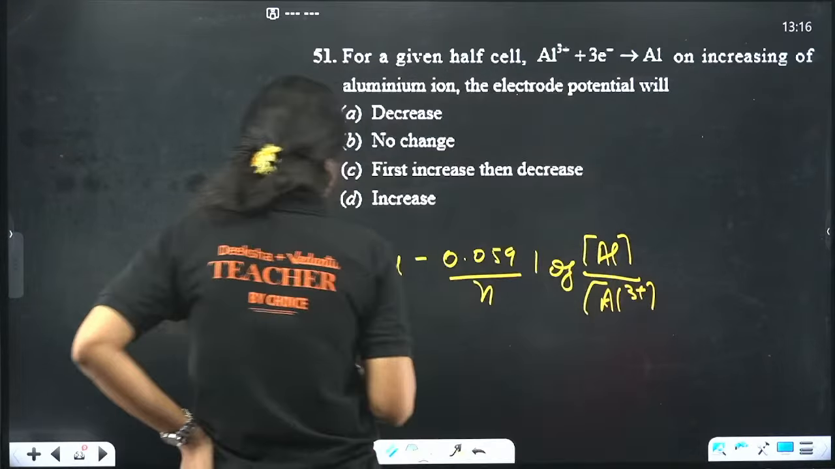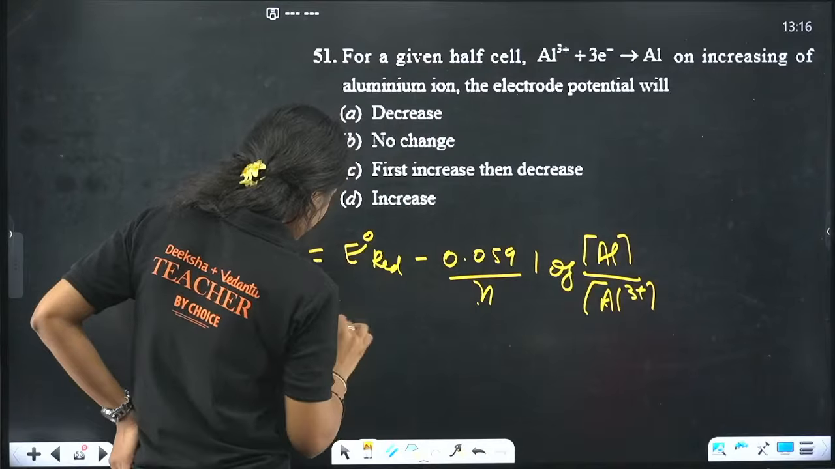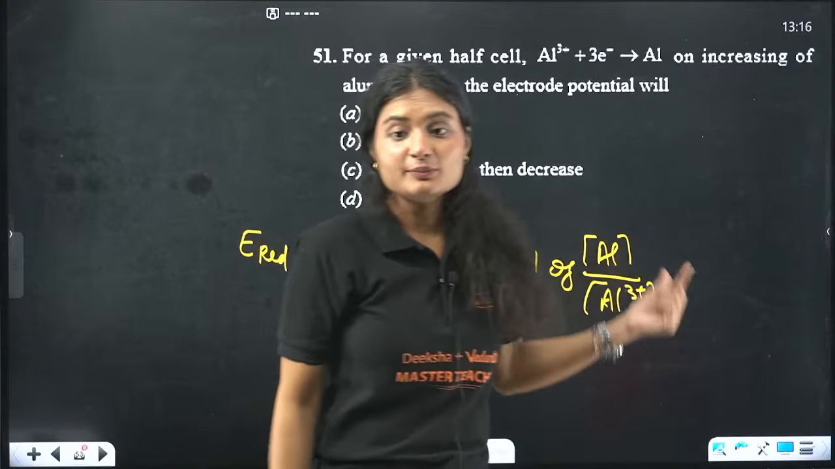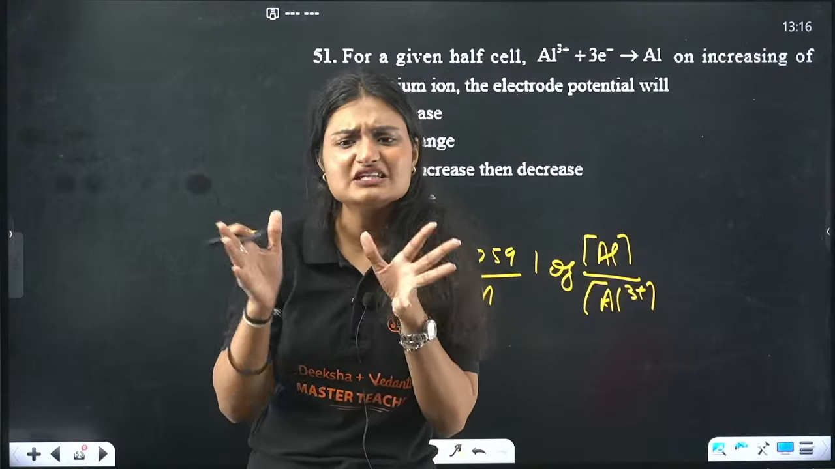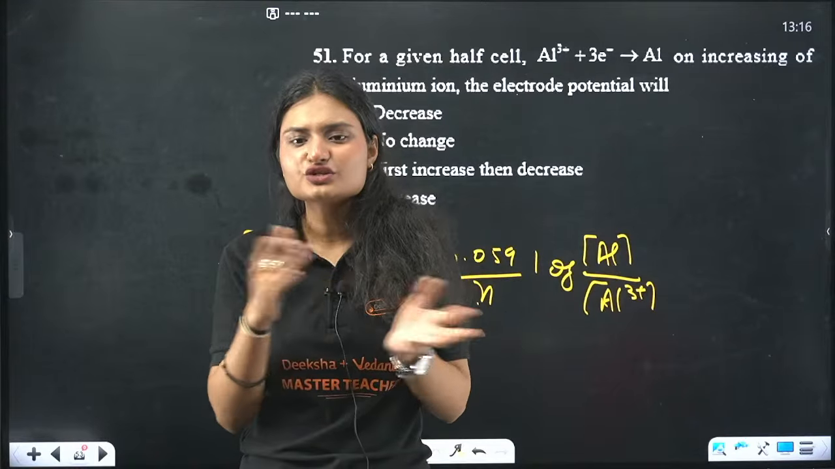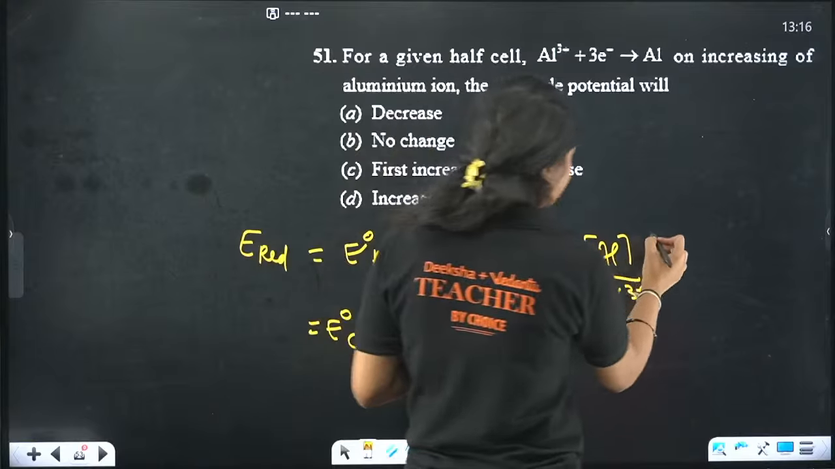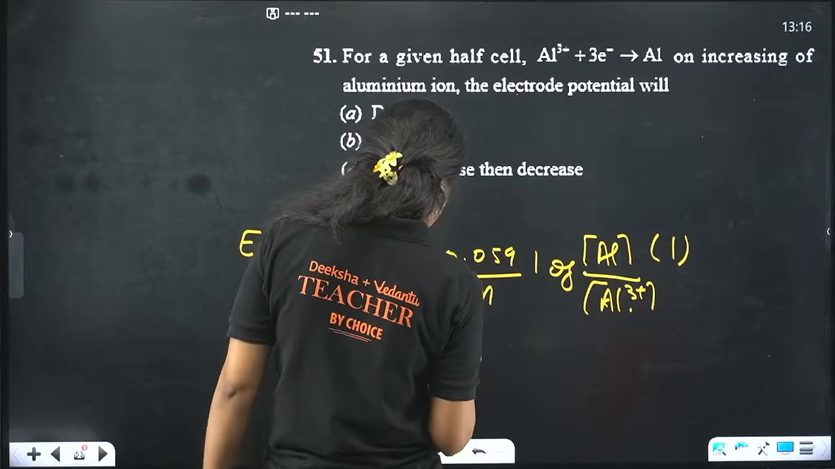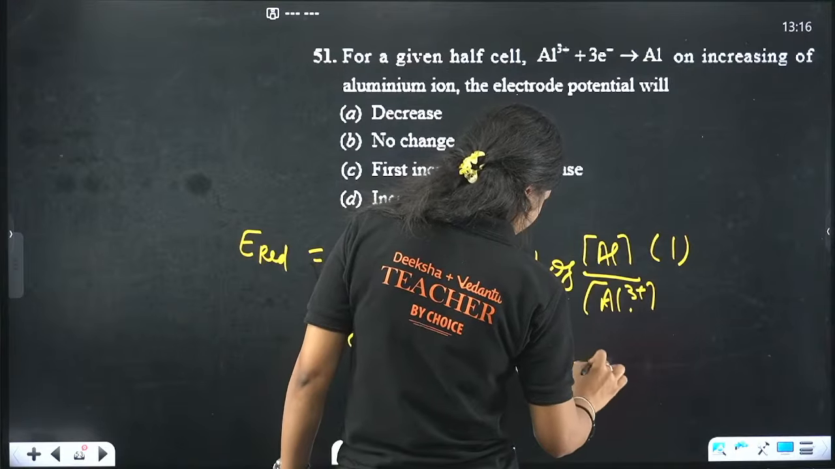Now if I substitute n equals 3, how many electrons are involved? 3 electrons. So it will be E naught cell. What is the activity of aluminum? It's solid, right? What is the activity of any solid or pure liquid? The activity is taken as 1, because their concentration does not change while going through a reaction. So it is 0.059 by 3 log of 1 by Al3 positive.